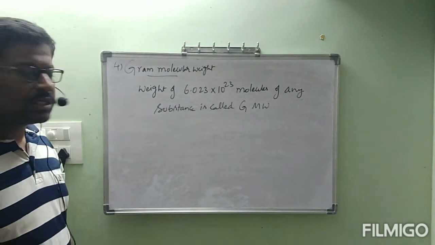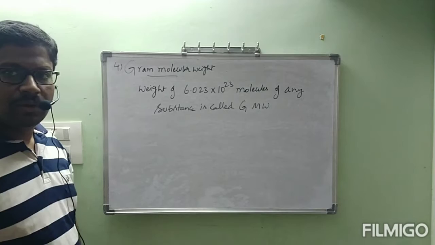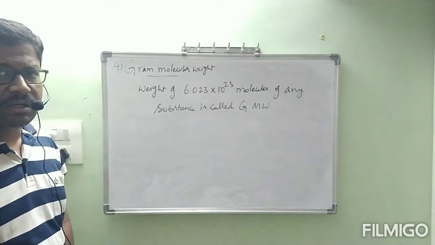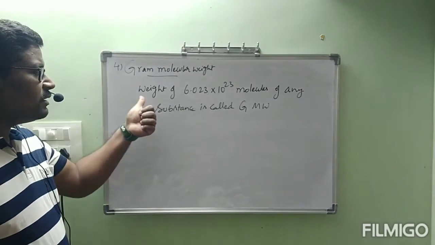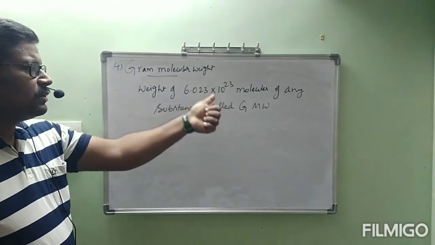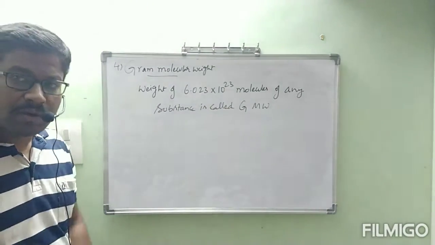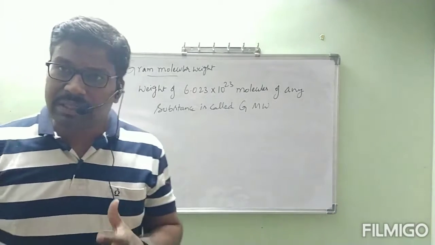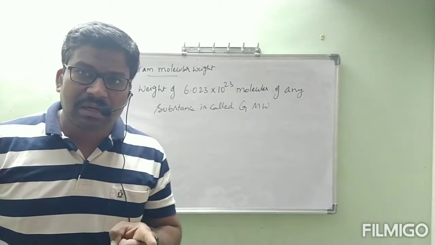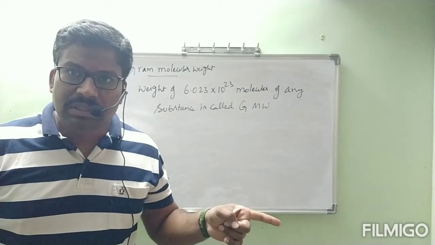In a shorthand representation, we can represent it as GMW. Before that, once again, the definition: the weight of 6.023 into 10 power 23 molecules of any substance. How many molecules do we have to consider? 6.023 into 10 power 23. That number is called 1 mole, Avogadro's number.